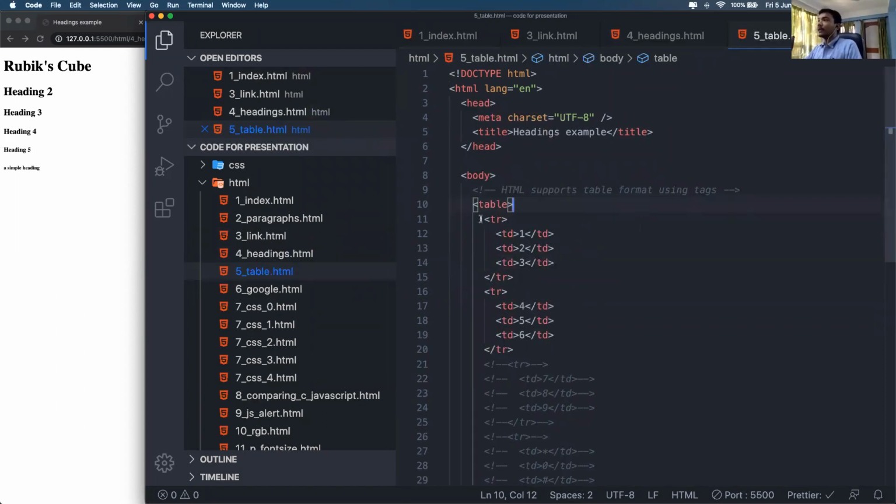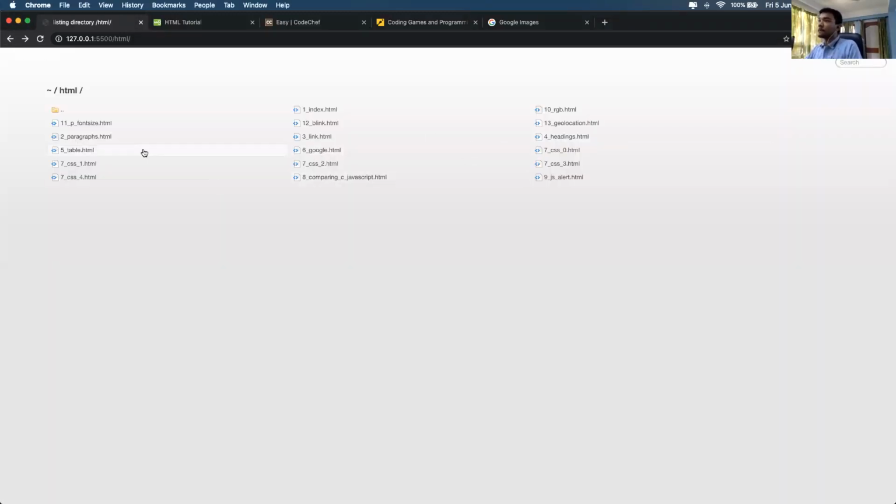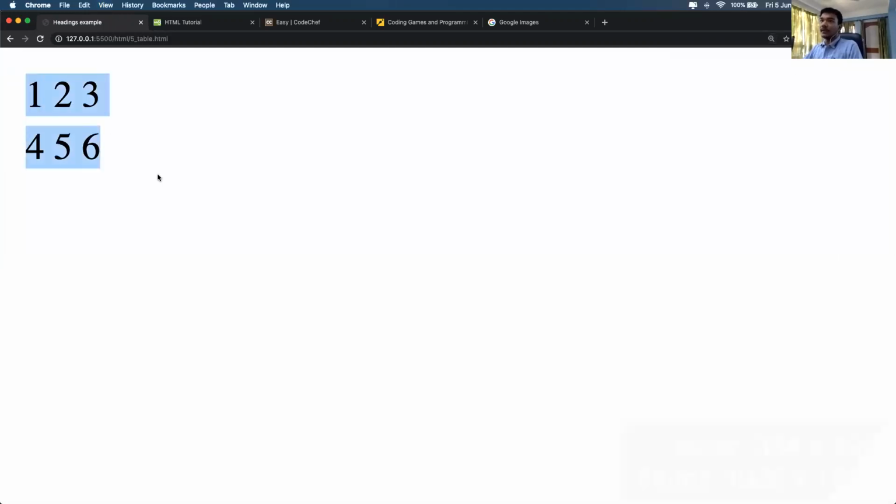This will be really helpful if you want to build a table in your web page. What are tables? Tables are some kind of layouts. If I zoom in, you can see that earlier we were looking at text aligned from left to right, but now there is some spacing, and the first 3 numbers are on the top and the last 3 numbers are on a new line, on the bottom.